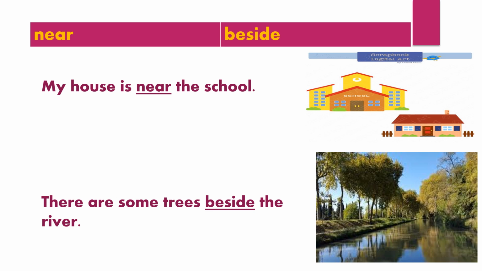Near, beside. My house is near the school. Here, the preposition near shows a short distance of the house away from the school. There are some trees beside the river. Here, the preposition beside indicates the position of trees at the side of the river.